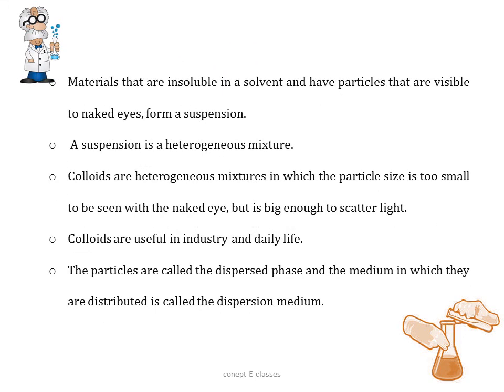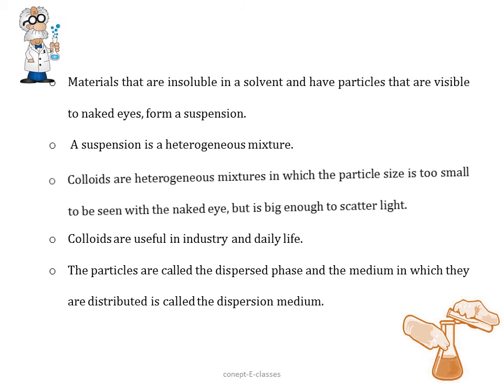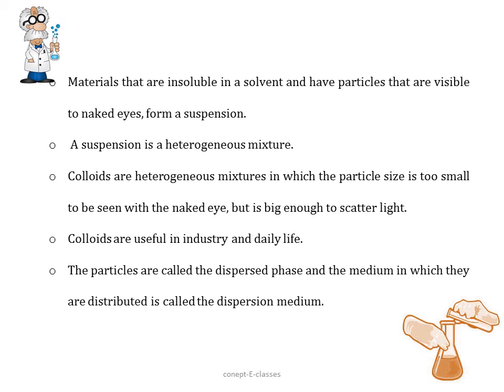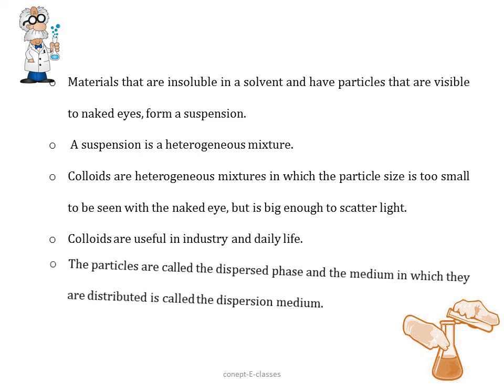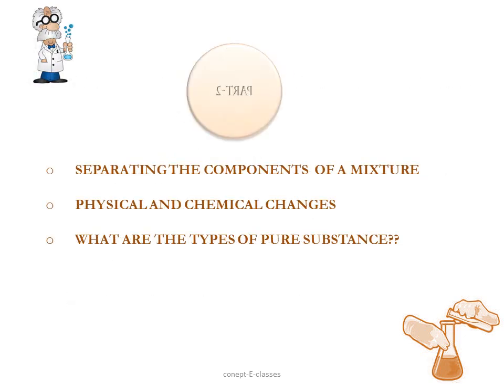Then we studied that materials that are insoluble in a solvent and have particles that are visible to the naked eye form a suspension. We studied that a suspension is a heterogeneous mixture. Then we studied about colloidal solutions or colloids. They are heterogeneous mixtures in which the particle size is too small to be seen with the naked eye, but big enough to scatter light. Colloids are also useful in industry and in daily life. The particles are called the dispersed phase, and the medium in which they are distributed is called the dispersion medium. So in part 2, we'll be seeing the rest of the topic: how we separate the components of a mixture, the physical and chemical changes, and what the types of pure substances are.